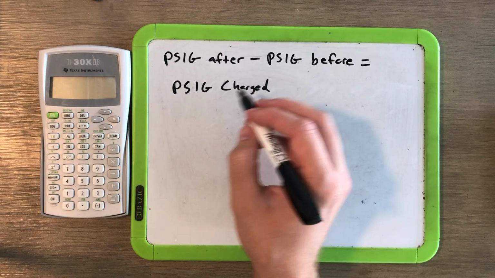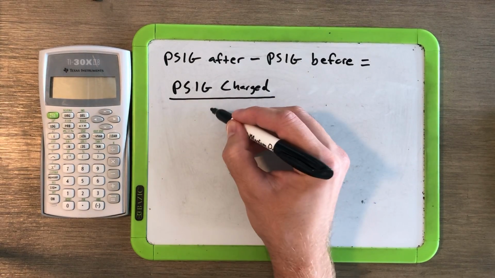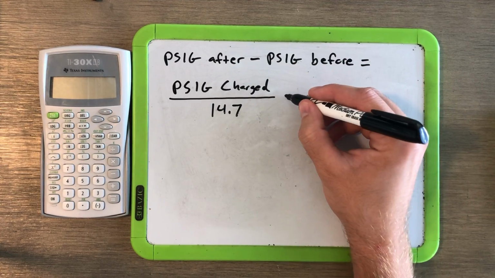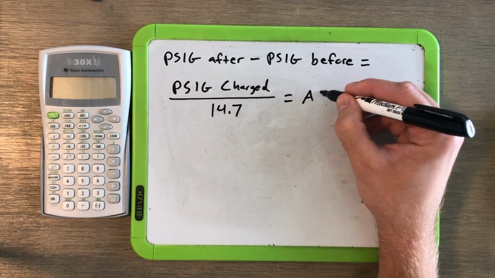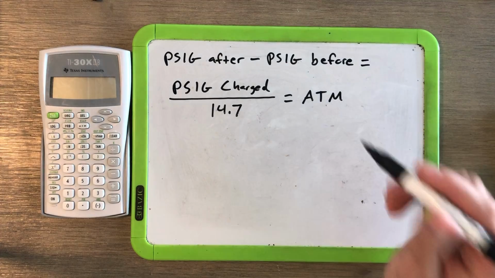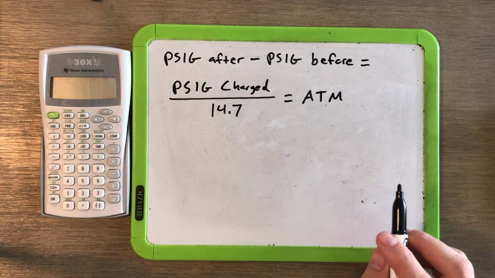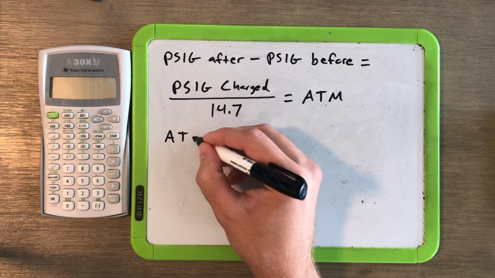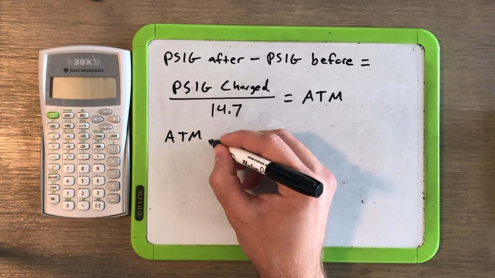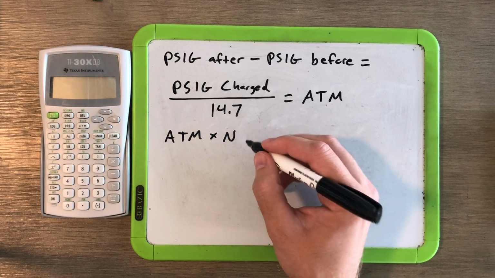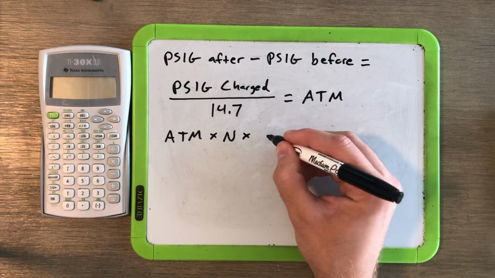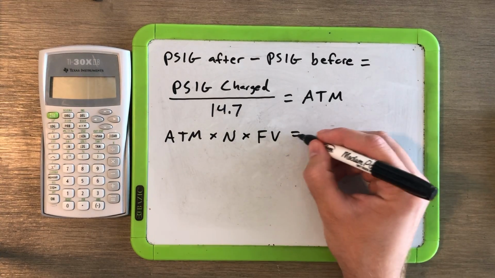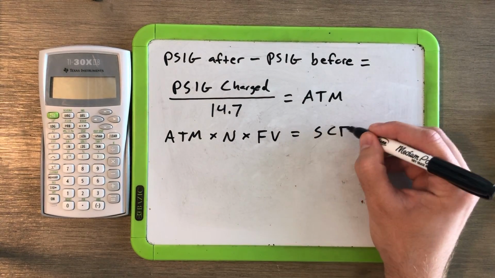And that number is going to be divided by 14.7 to give us our value of atmospheres. This is ATM, not ATA. Keep that in mind. Then we're going to take our ATM multiplied by the number of tanks multiplied by the floodable volume of each tank. And that's going to give us our standard cubic feet.